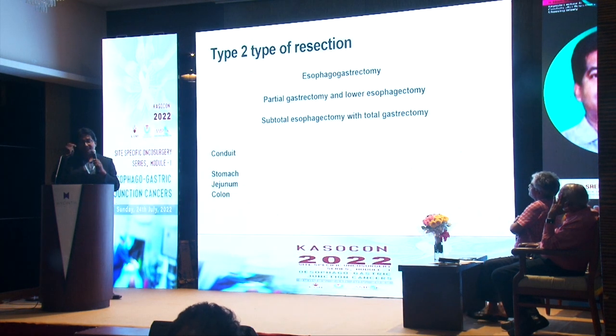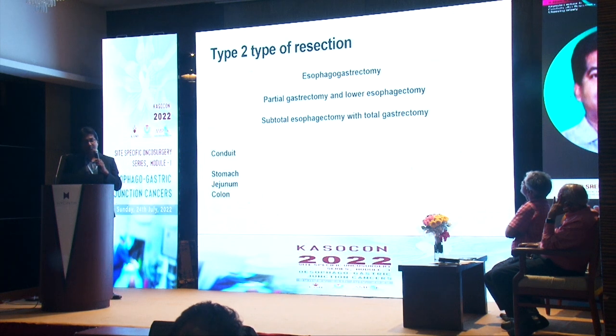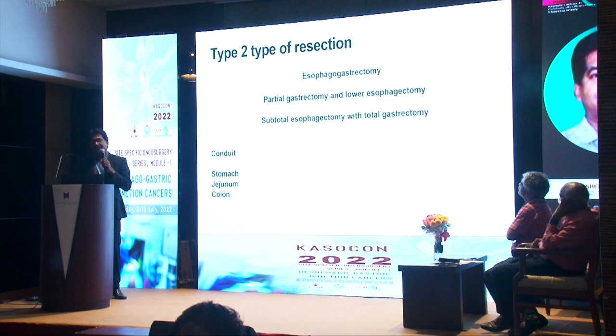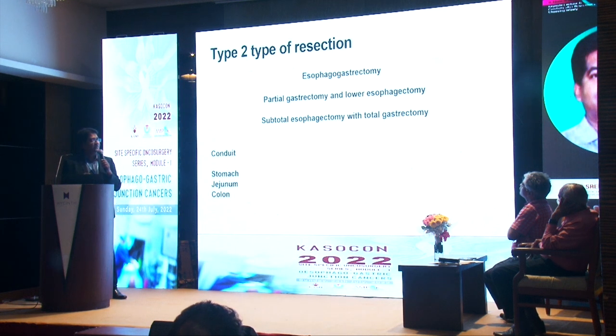Esophagogastrectomy is one procedure, that is total esophagectomy and part of the stomach. And a partial gastrectomy and lower esophagectomy can be done. Another situation is subtotal esophagectomy and total gastrectomy. If the tumor extends up into the esophagus, and if the tumor extends through the lesser curvature, sometimes we will not be able to keep the stomach and we will not be able to keep the esophagus. That can be one tricky situation where we will have to do a thoracic esophagectomy and a total gastrectomy.